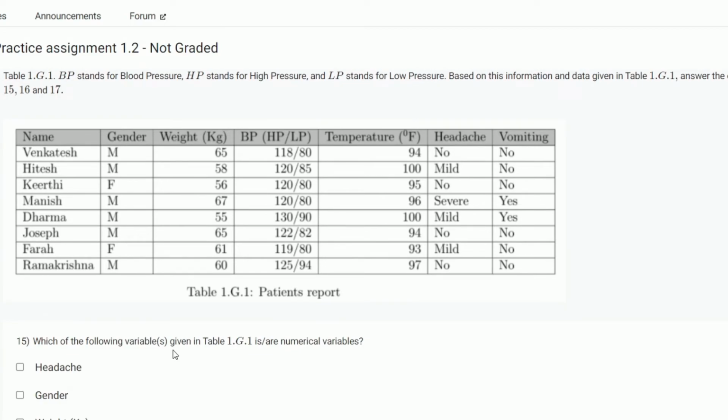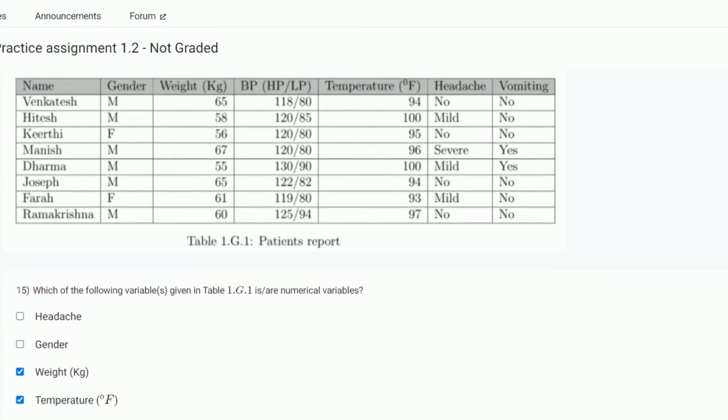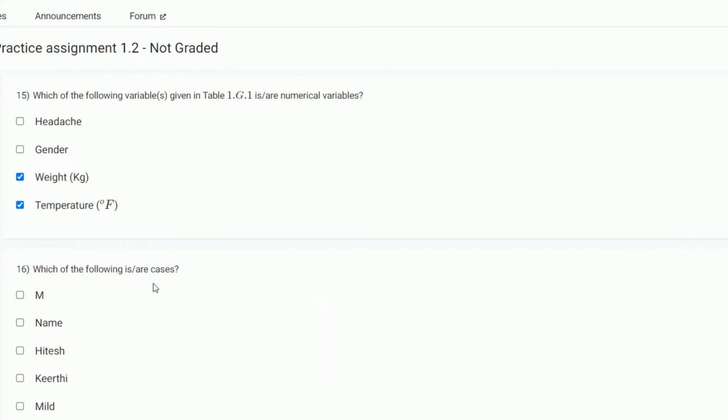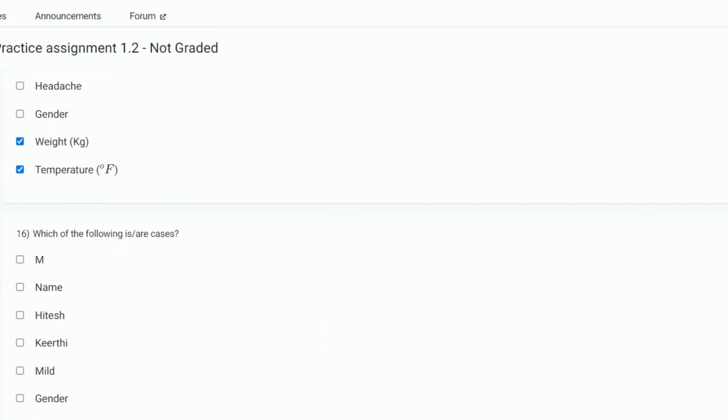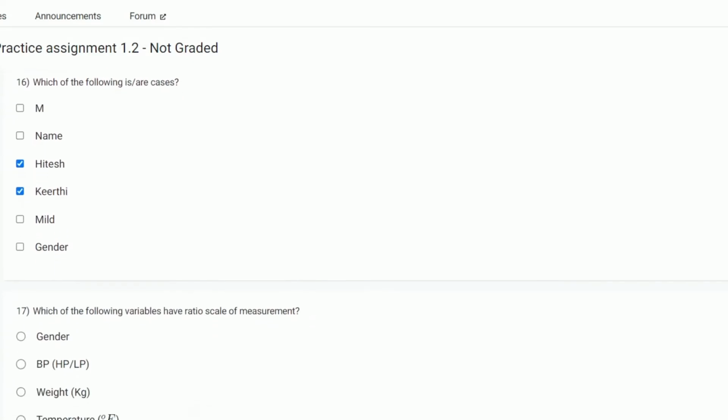Which of the following variables given in the table is a numerical variable? Headache, not; gender, not; weight, yes; temperature, yes. Weight and temperature are numerical variables. Which of the following is a case? Name, no; Hitesh, yes; Kirthi, yes; mild, gender, no.